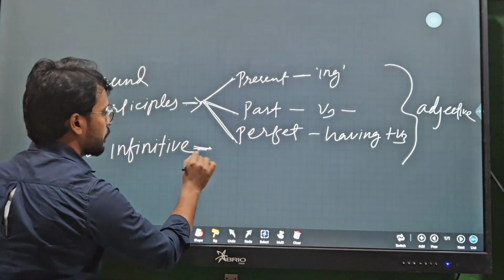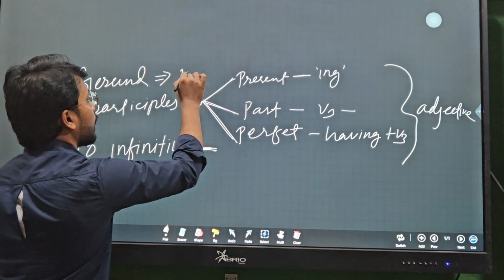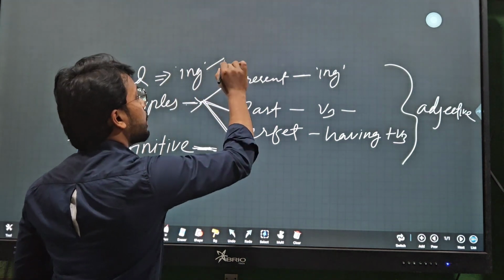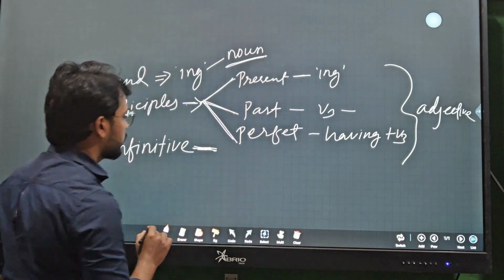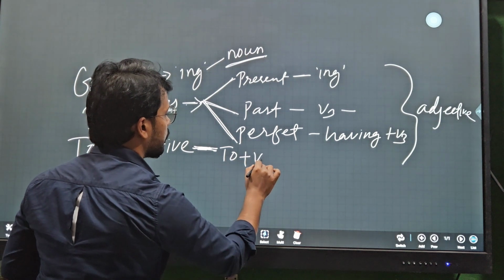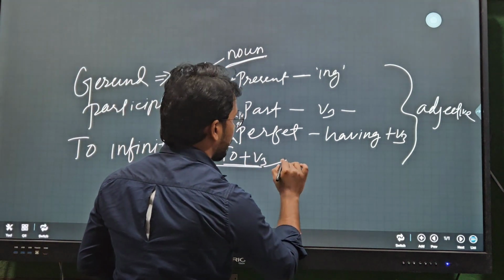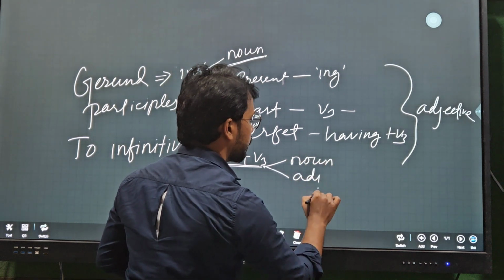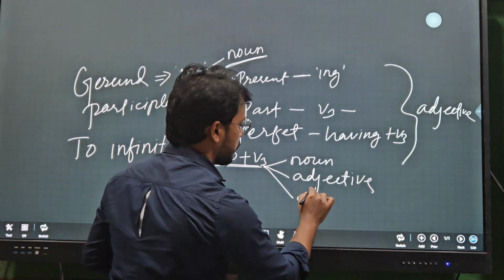First, let us write gerund. These are the verbs with ing. All the verbs with ing act as noun in the sentence. Then the to infinitive: these are the verbs with to plus verb 1, and they act as noun, adjective, and adverb in the sentence.